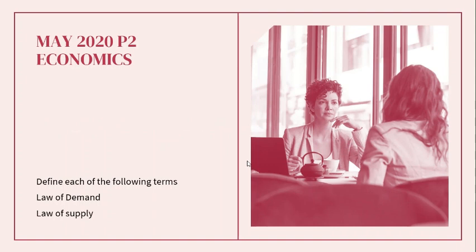So let's move on to May 2020 Paper 2 Economics, which is the first question right off the bat for this paper, in Section A. It says define each of the following terms: the law of demand and the law of supply.